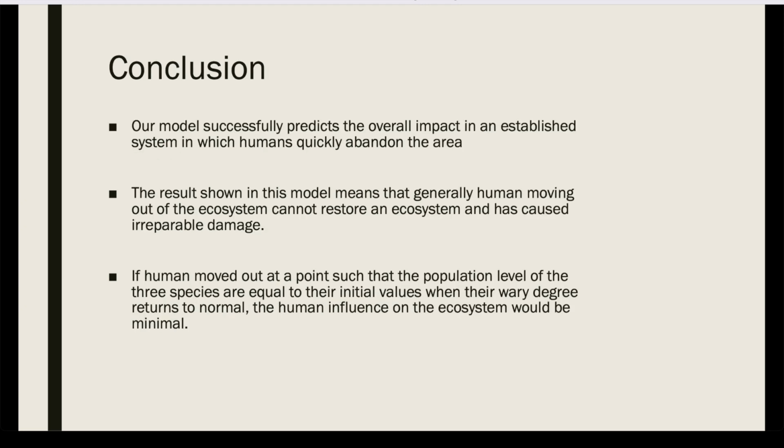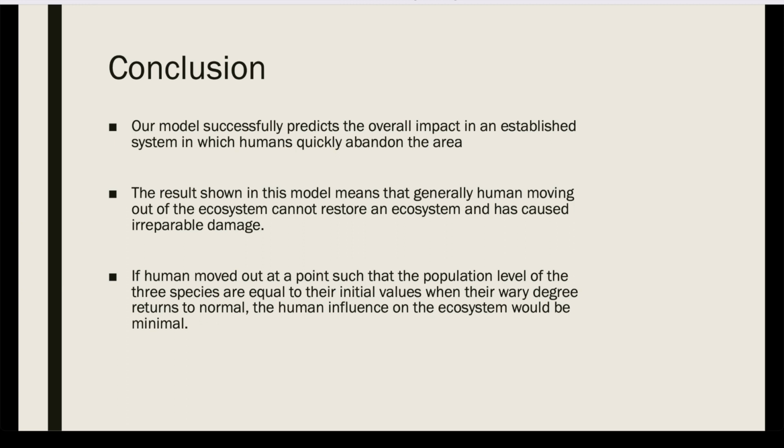So our model concludes the overall impact on a system from which humans quickly abandon the area. The result shown in this model means that generally, humans moving out of the system cannot restore the ecosystem and has caused damage.